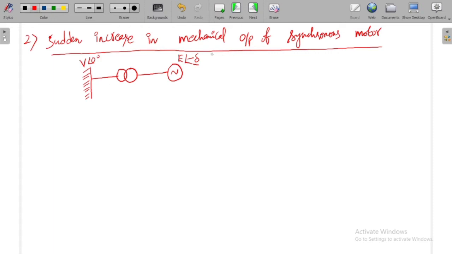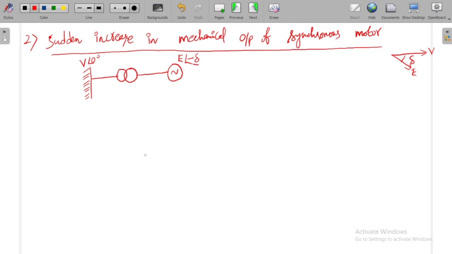Here E is nothing but the back EMF. And why did we get minus delta? Because you will have an angle delta between V and E like this. So E always lags V, hence I can take E at an angle minus delta, right?